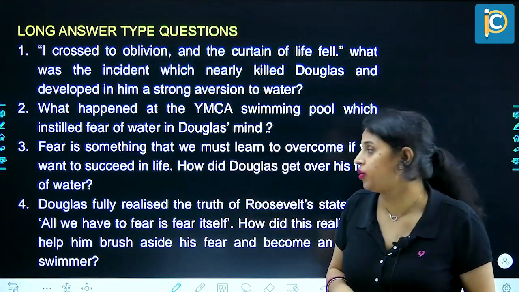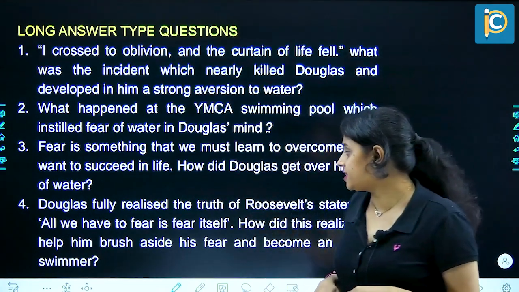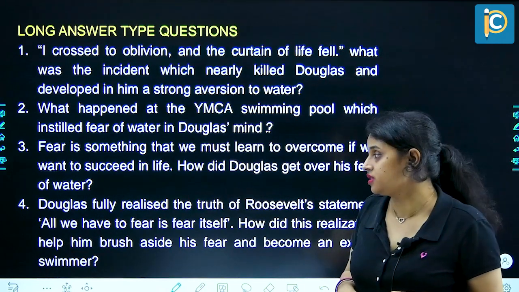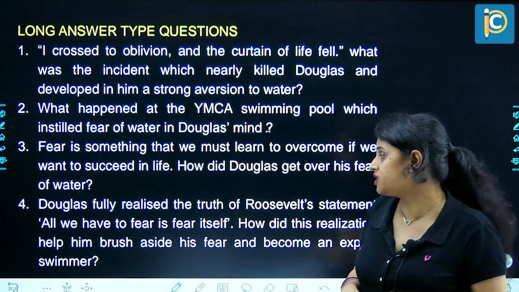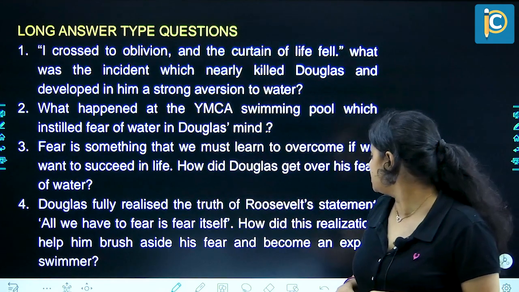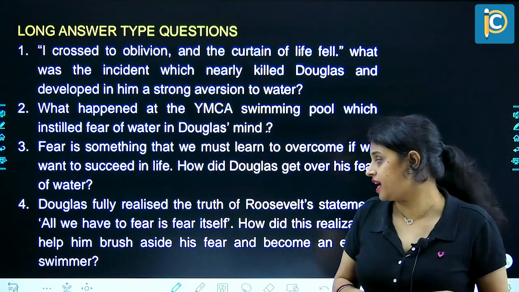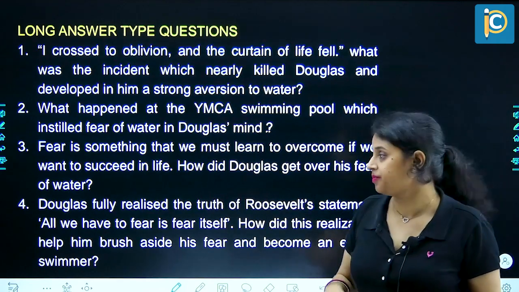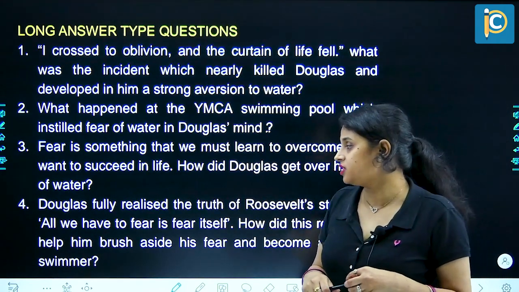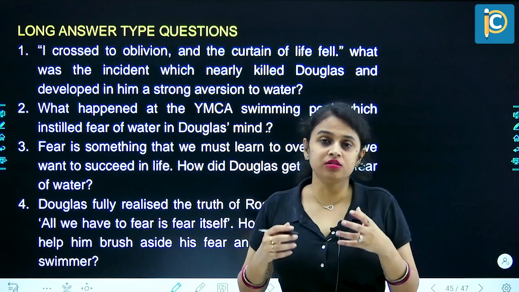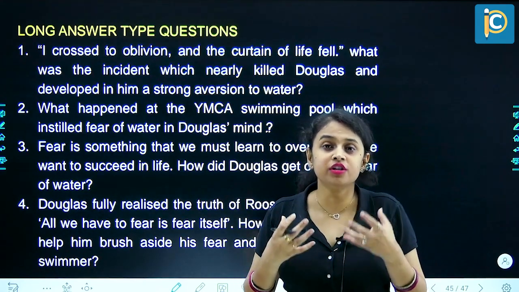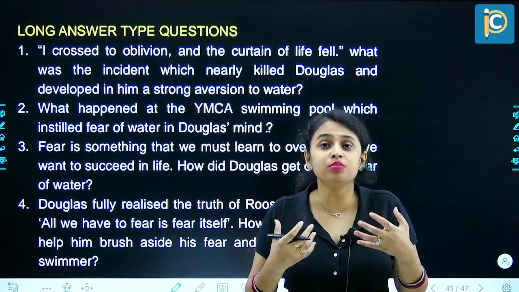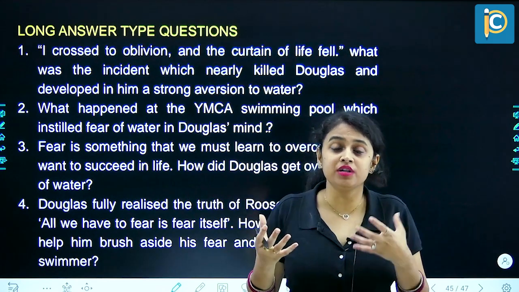Question number 4. Douglas fully realized the truth of Roosevelt's statement, all we have to fear is fear itself. How did this realization help him brush aside his fear and become an expert swimmer? So here Douglas is saying that this is true, that what we are fearing is the fear of death, the fear of not being able to live, the fear that yes, we are going to die.